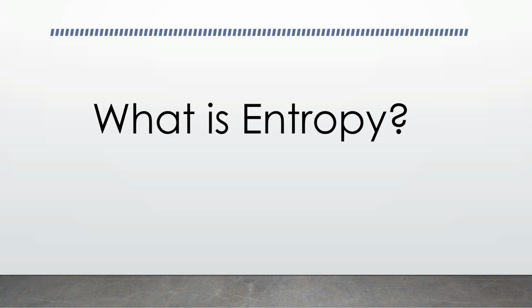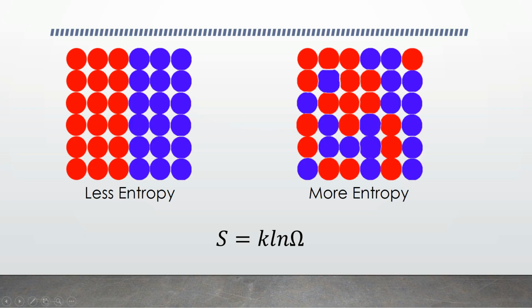So what is entropy? You can think of entropy as a way of quantifying disorder. For example, have a look at the arrangements of these balls. The one on the left is very ordered and so has low entropy, while the one on the right is very disordered and so has very high entropy.